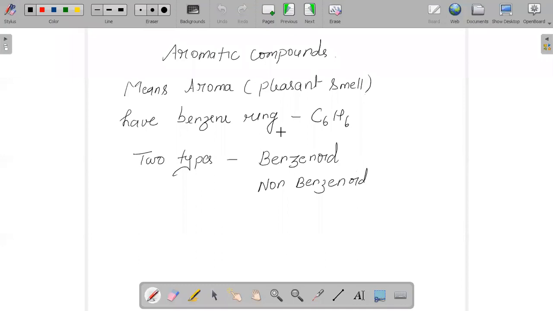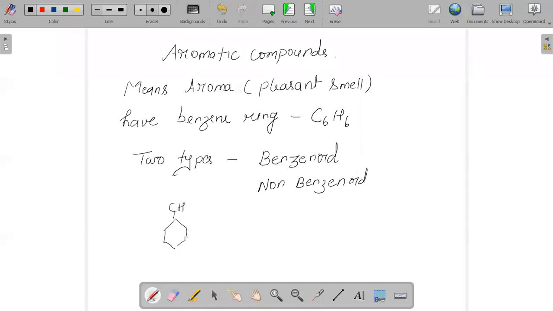It is nothing but compounds which have at least one benzene ring. So all with a benzene ring, we name as benzenoid compounds, and with no benzene ring, we say non-benzenoid compounds.